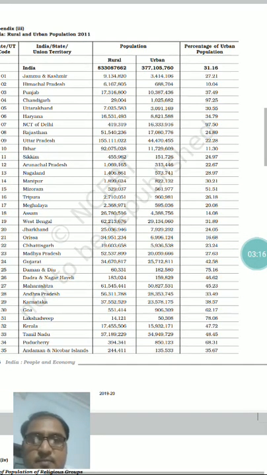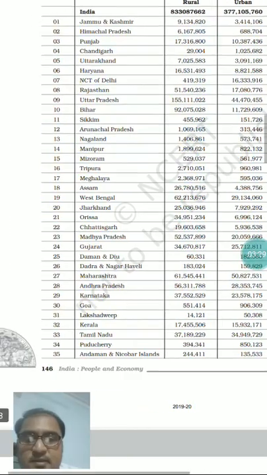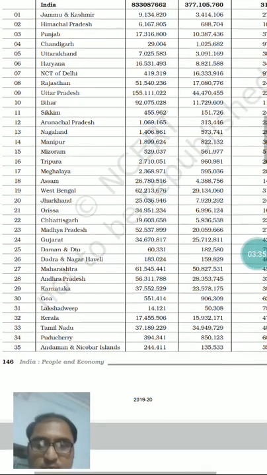So the question is, which Indian state among the given 4 has the highest percentage of urban population? The names of the states are, see it here, Tamil Nadu and Kerala. Tamil Nadu is number 33, Kerala number 32.